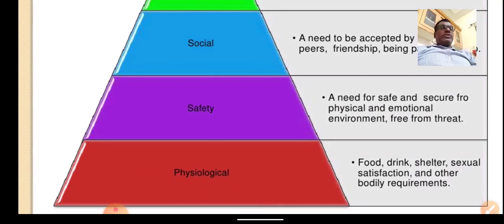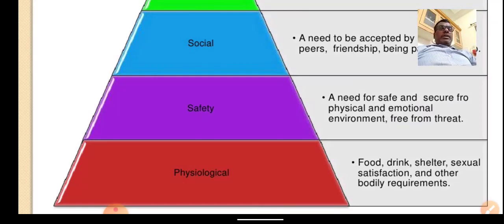We can find physiological needs first. The basic requirement of an individual, whether an employee or a citizen in society, is basic needs like food, drink, and shelter. We call these the essentials of a human being to lead life in society or in an organization.